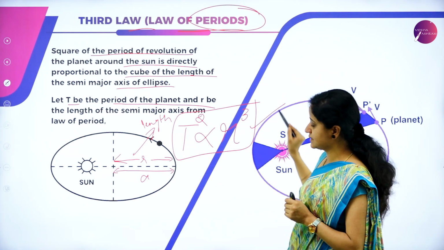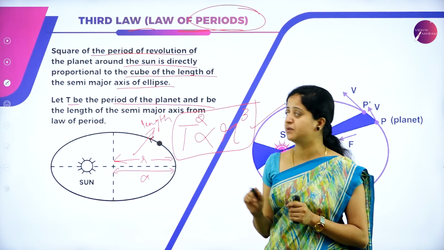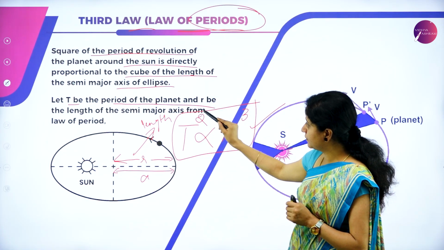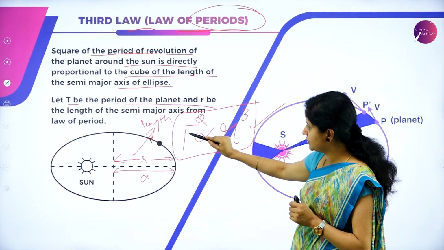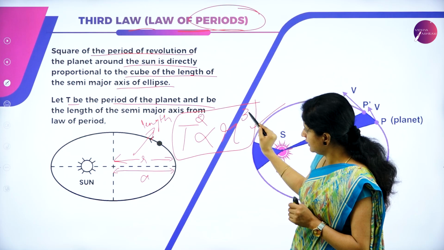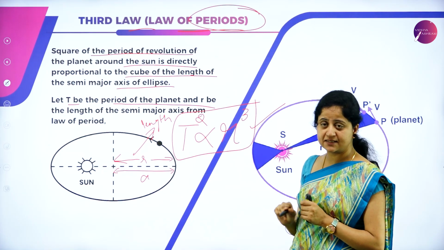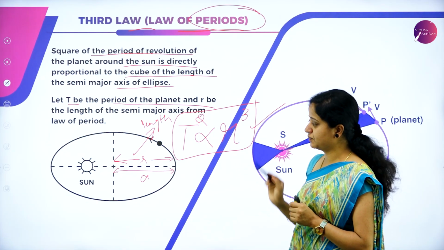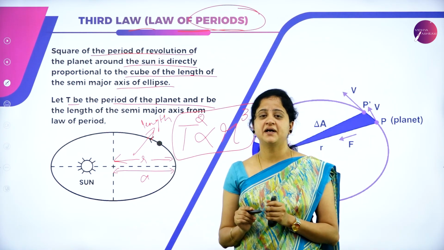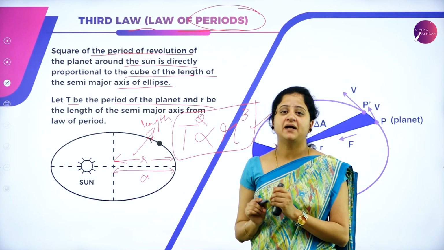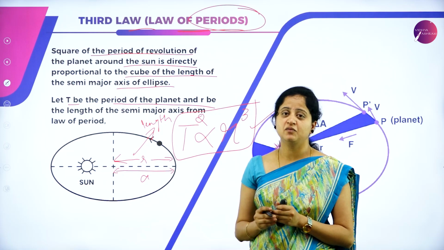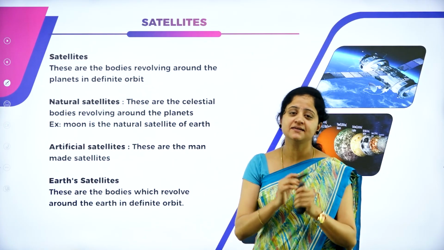So if you remember this expression, you can easily write the statement of Kepler's third law of planetary motion. It states that the square of the period of revolution is directly proportional to the cube of the length of the semi-major axis. So it is T square directly proportional to R cube. So these are the three laws proposed by Johannes Kepler about planetary motion, and these three laws, Kepler's laws of planetary motion, are applicable to all satellites.